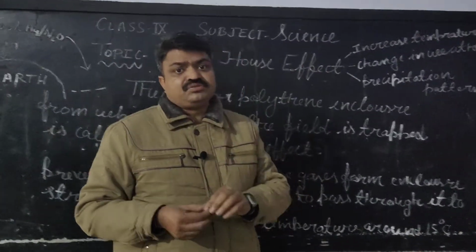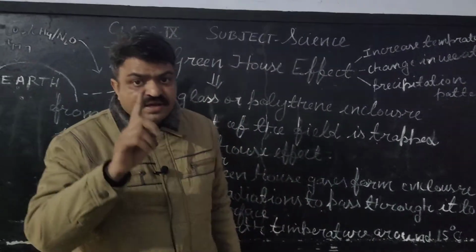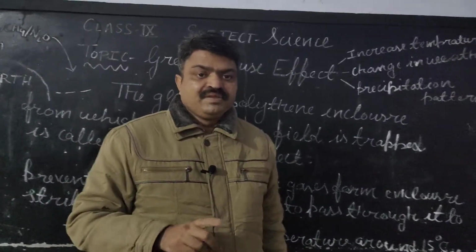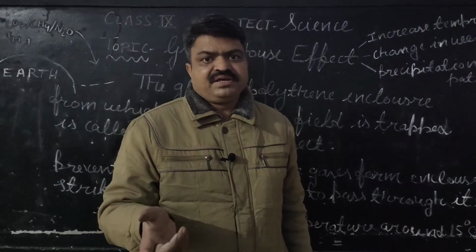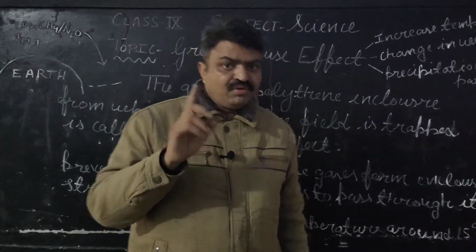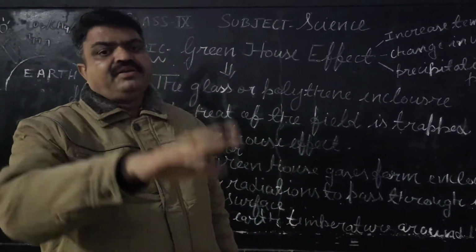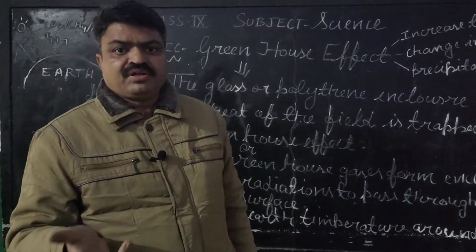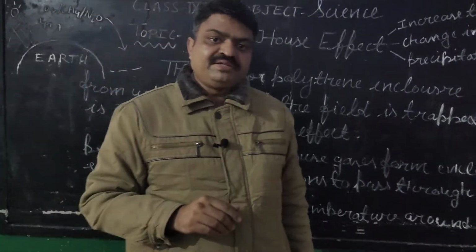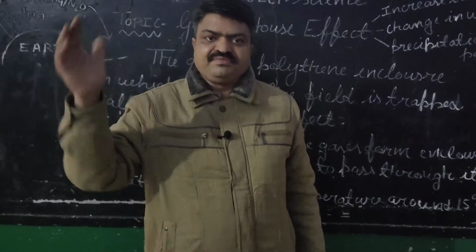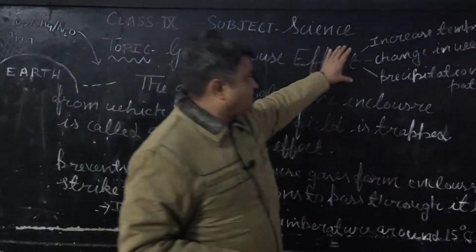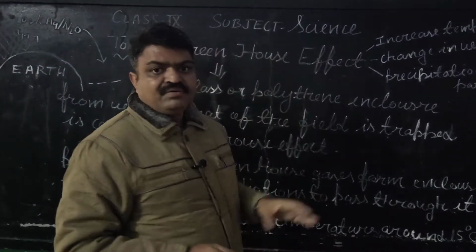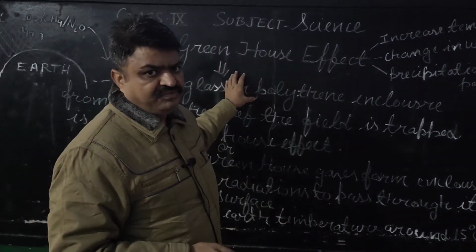So it is disturbing the rainfall pattern, because it is disturbing the temperature, and due to the disturbance of the temperature there is more evaporation, and due to more evaporation there is more condensation or precipitation, and due to that precipitation we have rain. So these are the main shortcomings of global warming or the greenhouse effect.